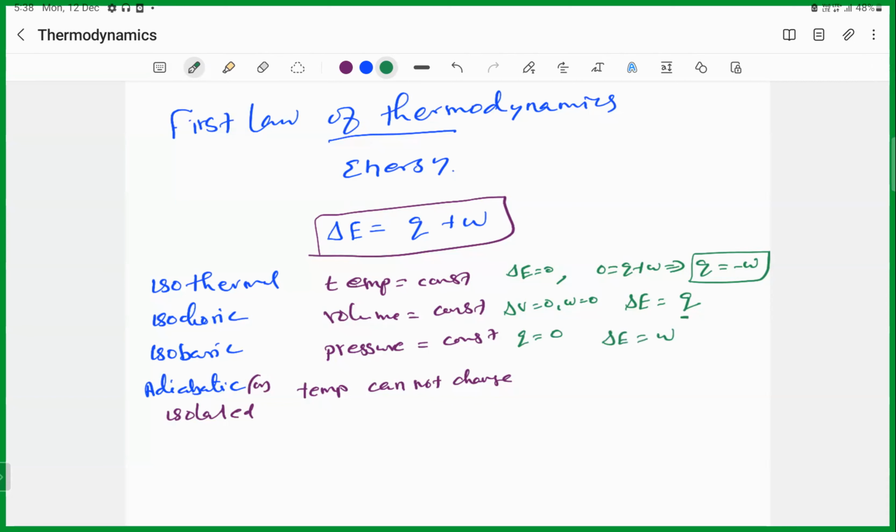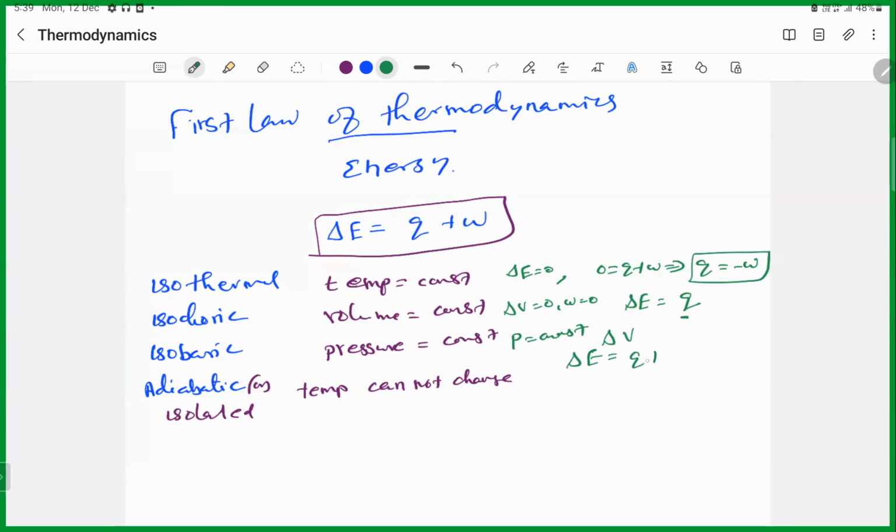For the isobaric process, the pressure is constant. When the pressure is constant, work done by the system is based upon the volume of the system. So the pressure is constant.